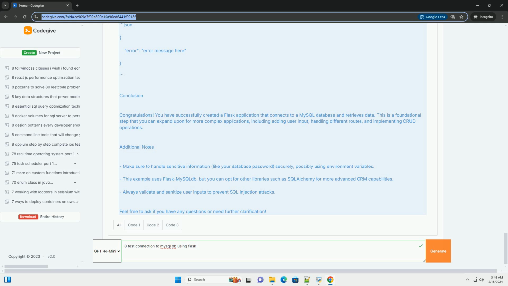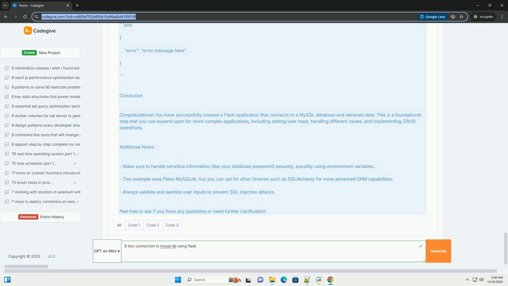MySQL configuration. app.config['MYSQL_HOST'] = 'localhost'. app.config['MYSQL_USER'] = 'root', change this to your MySQL user. app.config['MYSQL_PASSWORD'] = 'your_password', change this to your MySQL password. app.config['MYSQL_DB'] = 'test_db'.